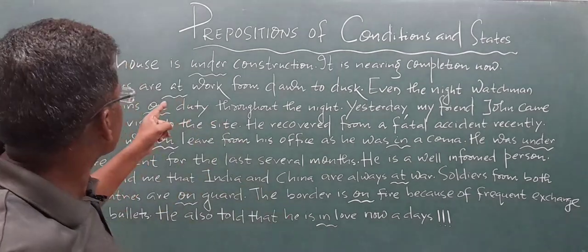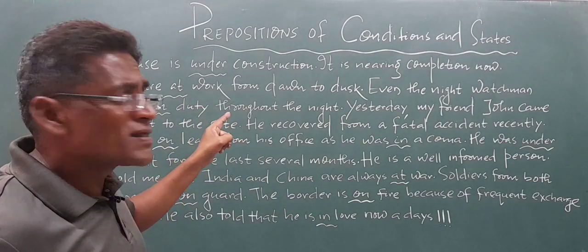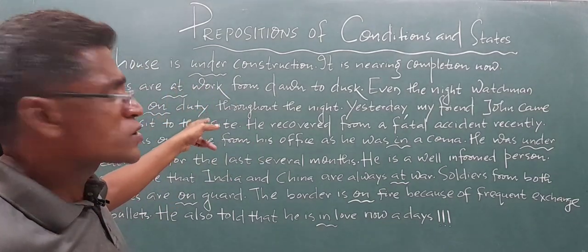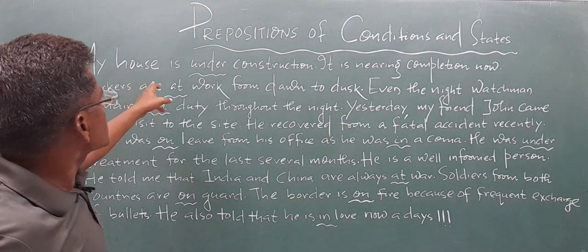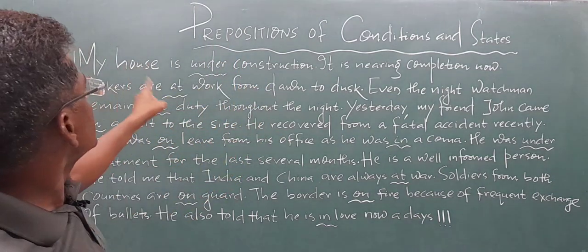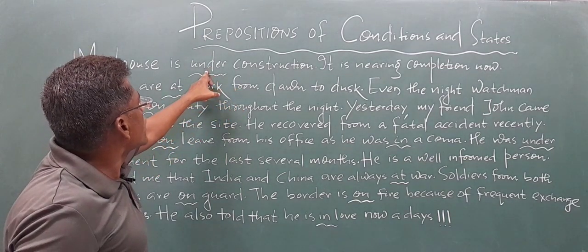So here is the paragraph. Well, in the context of which I have used such prepositions. Well, look at the paragraph. Let us read it out. My house is under construction. See, my house is under construction. I have used the preposition under.